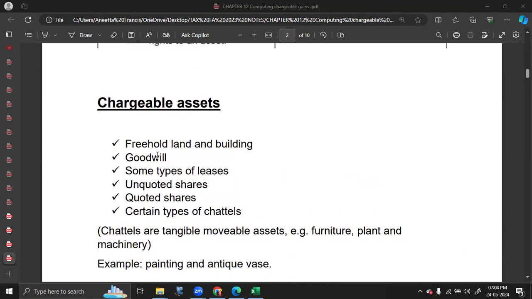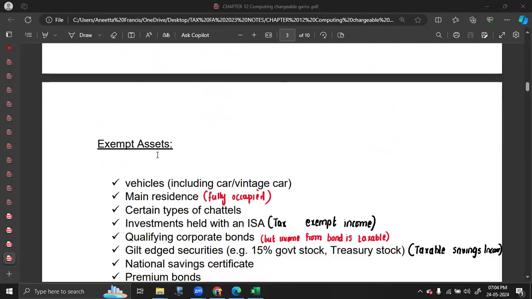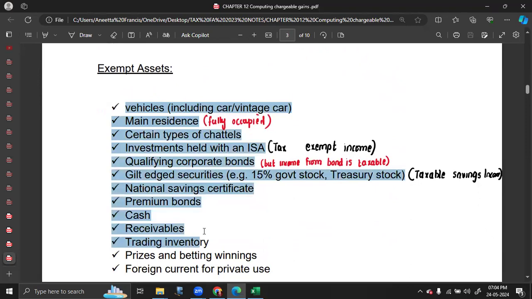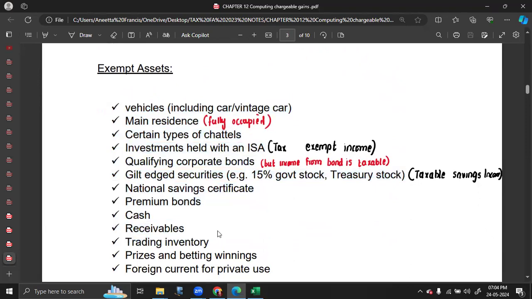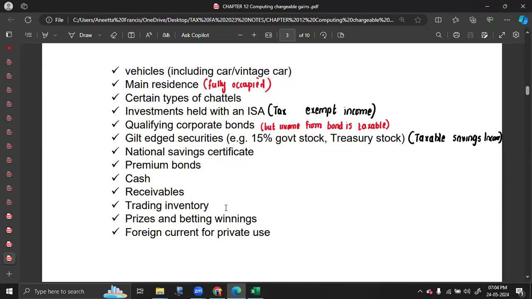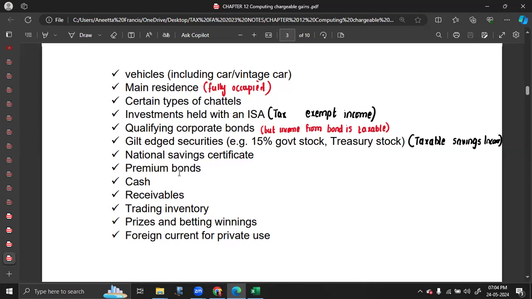That means if you sell any assets other than the list given here, you will have to pay tax on the taxable gain. Now, from this list, I want you to add one more item, that is prizes received for valour or bravery. Such prizes which you have received rather than purchased are also exempt assets.